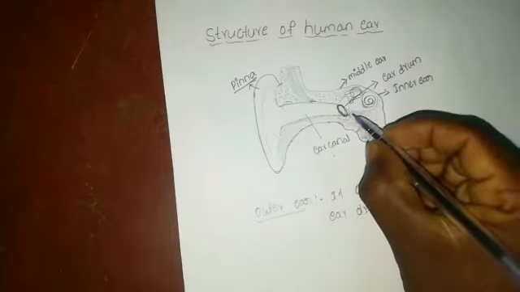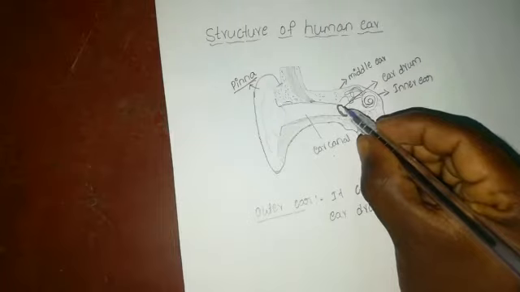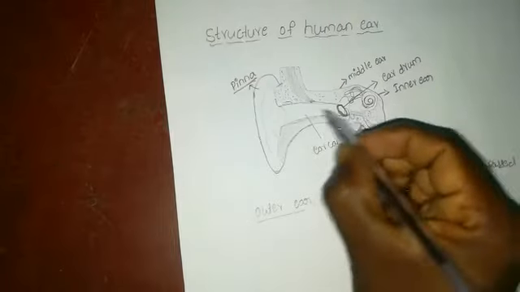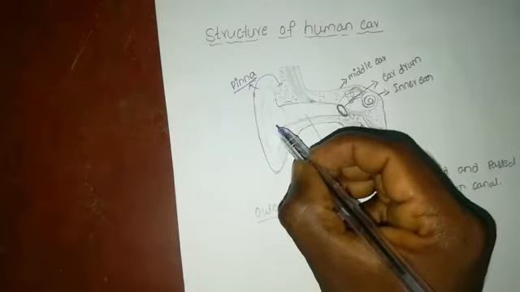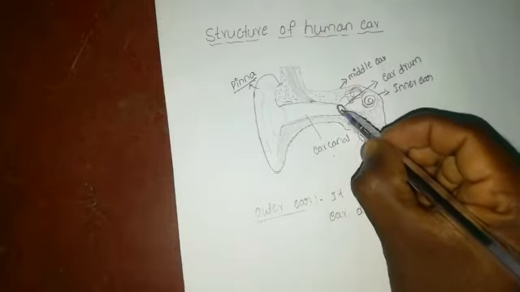The eardrum is like a stretched membrane. When it receives the sound from the outer ear, it starts to vibrate.